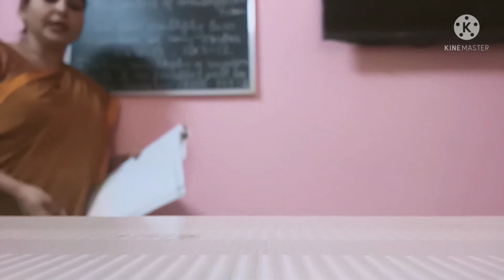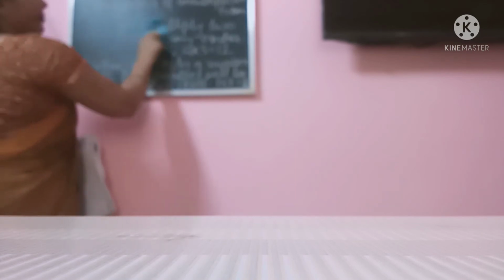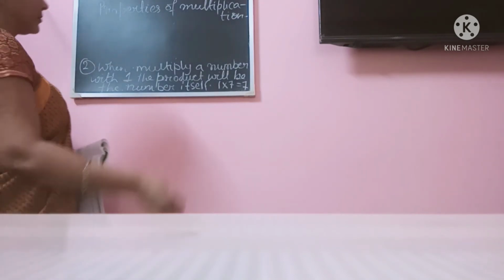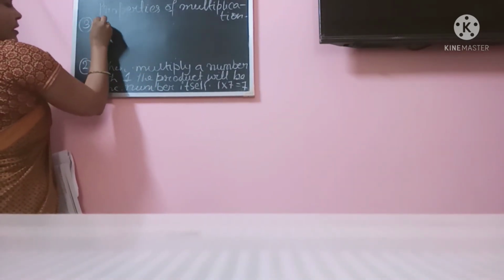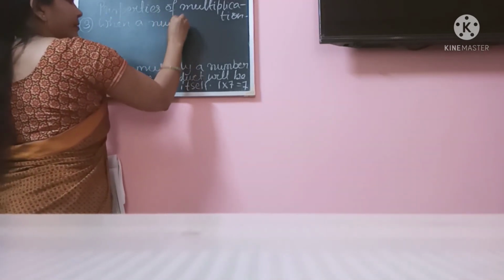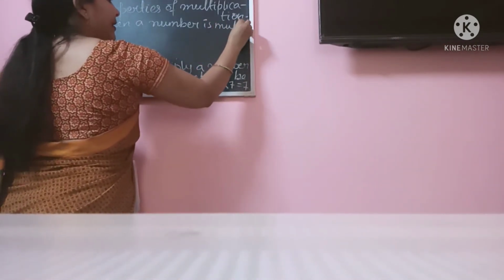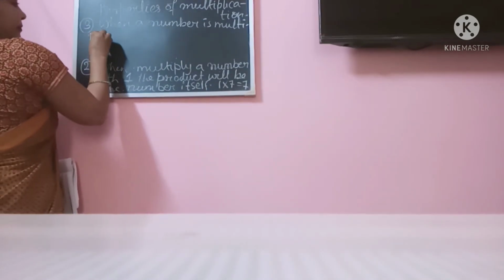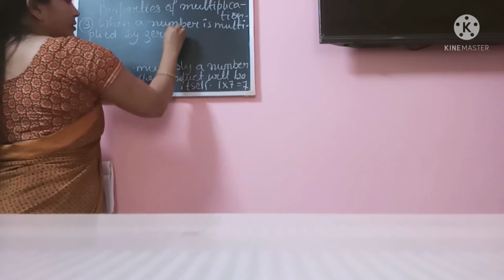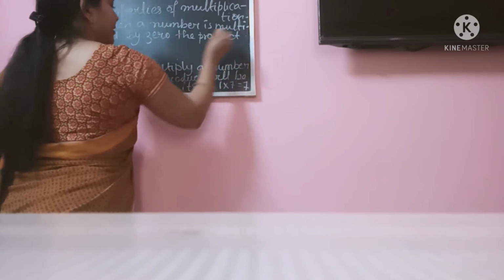Third property says when a number is multiplied by 0, the product is 0.